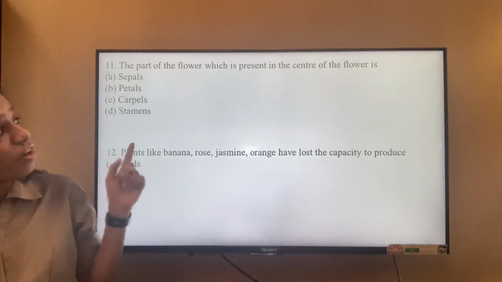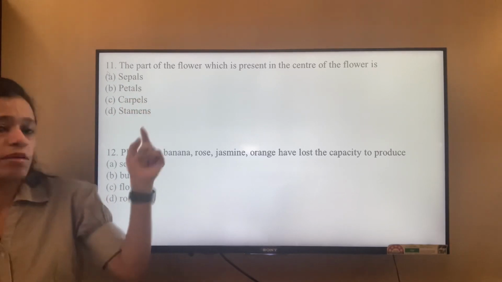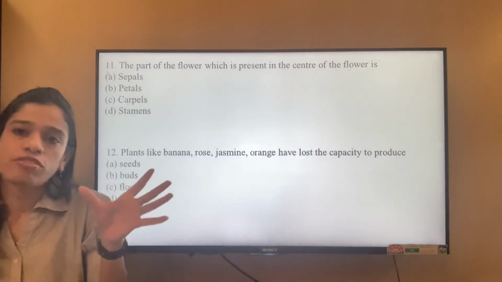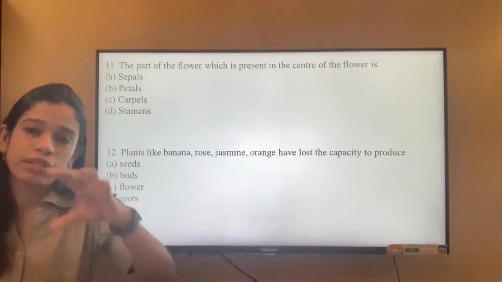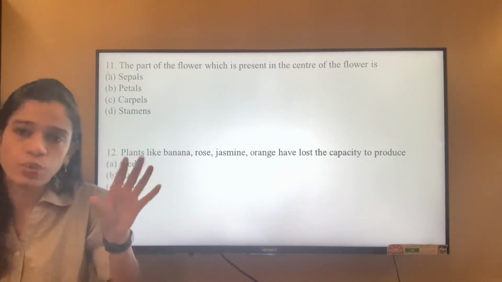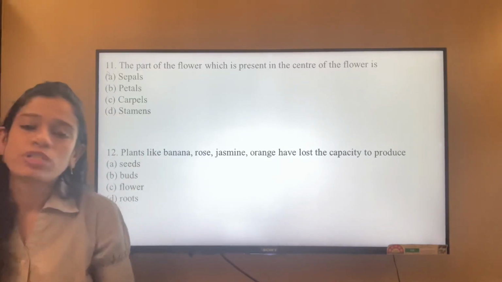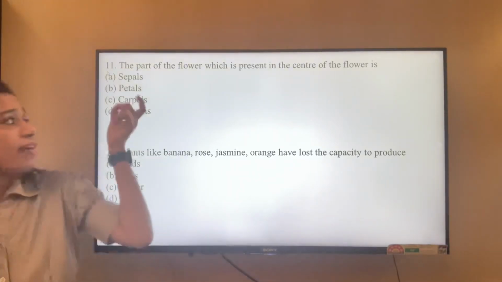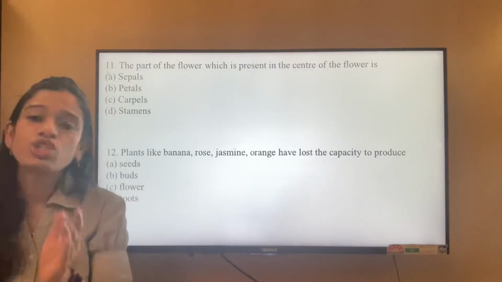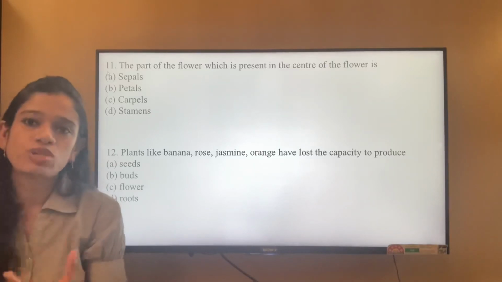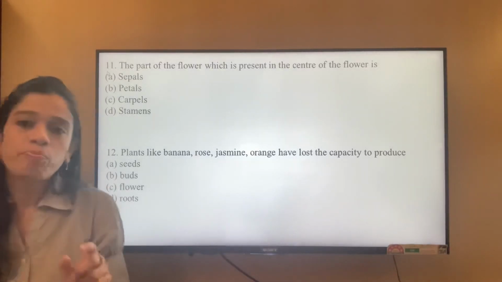The part of the flower which is present in the center of the flower is the sepals, petals, carpels or stamen. If you remember the structure of a complete flower or a bisexual flower, outside are the small sepals followed by the big petals which are colorful and showy. Then come the stamens, which consist of the anthers and the pollen, and finally the carpels, which consist of the style, stigma and the ovary, which is a tube-like structure with a swollen structure down there. So the carpel is positioned exactly at the middle of the flower.